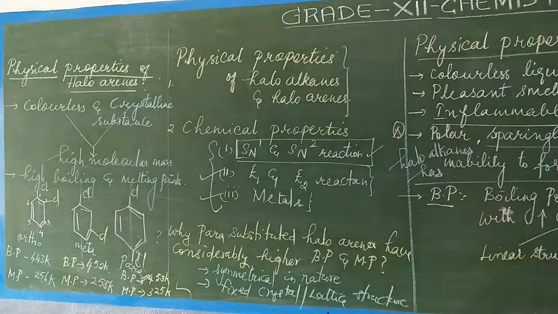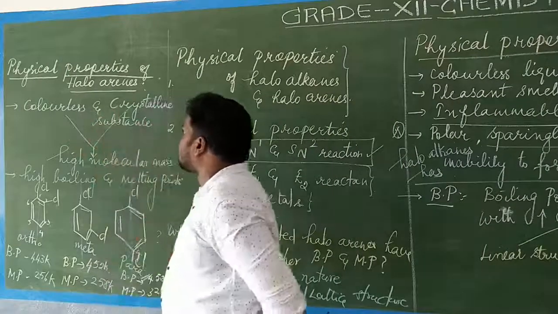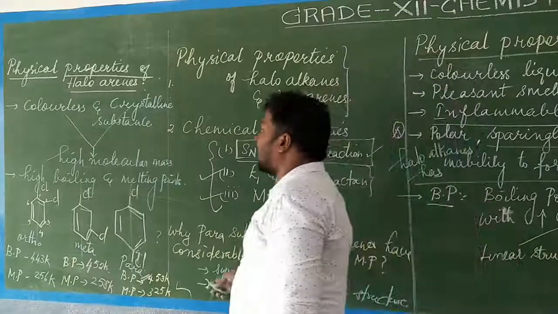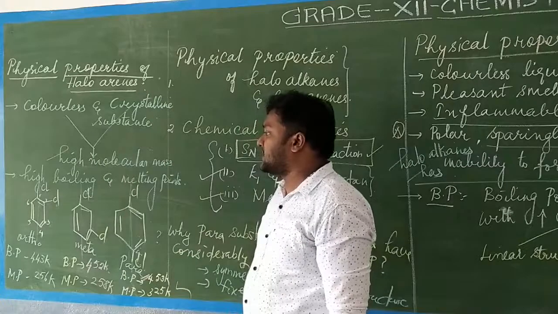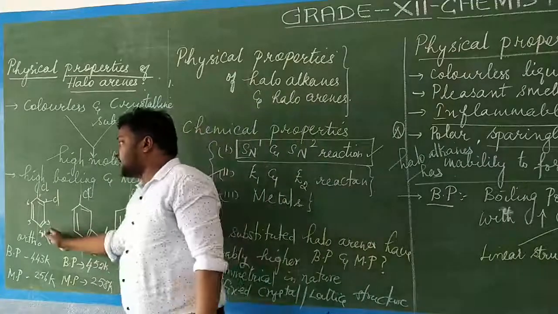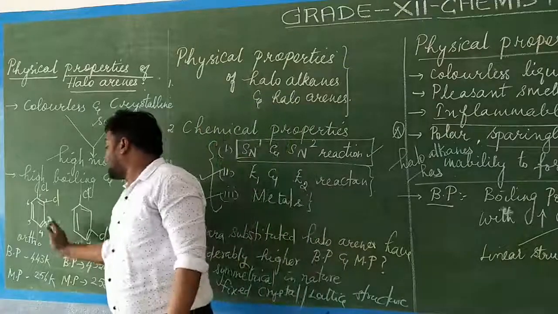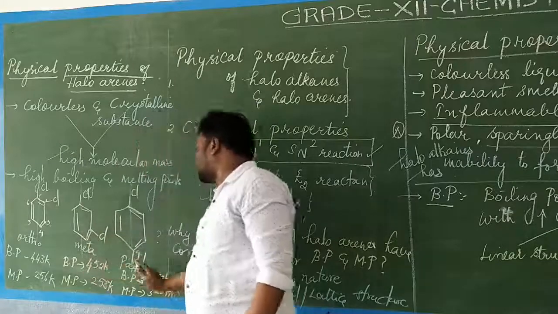So these are the physical properties of haloarenes. They are colorless and crystalline substances. Why? Because they have higher molecular mass, and similarly they have high boiling as well as melting points. And the comparison of the ortho, meta and para positions, which I have compared for you: ortho position, meta position and the para position, their boiling points and melting points.